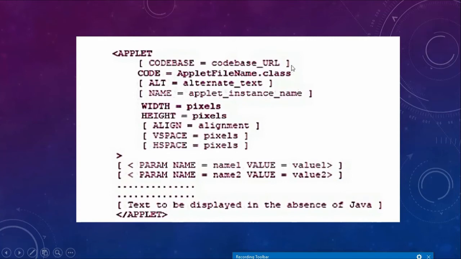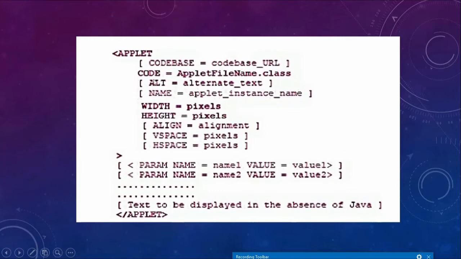We have just seen how the applet tag can be used within HTML to specify which applet to embed. However, the applet that we had created resided on our own local system. The HTML page was also on our local system. So we use something called the code attribute of the applet tag to specify this local applet. But what if our applet is a remote applet? In that case, in place of code, we can use something called codebase, and we can specify the URL of the remote applet here. Notice that whichever tags I have put in square brackets are optional. You may or may not use them.